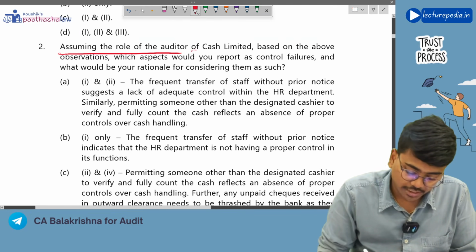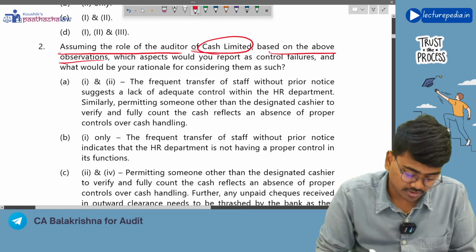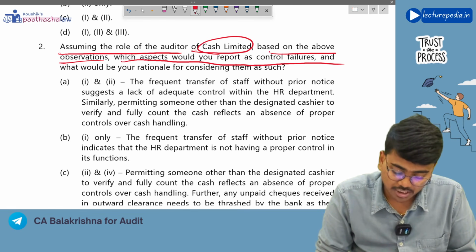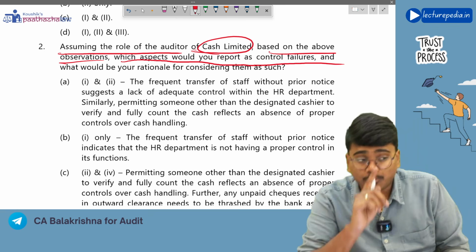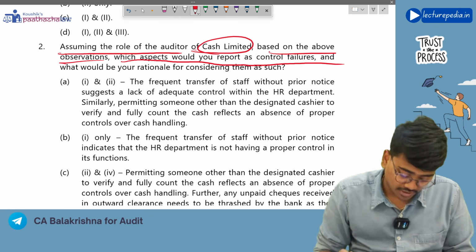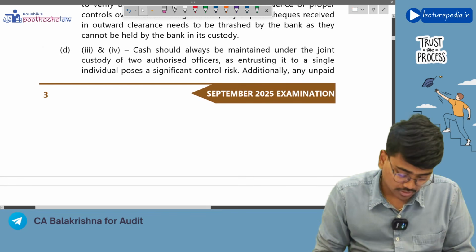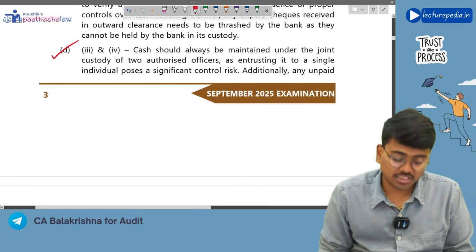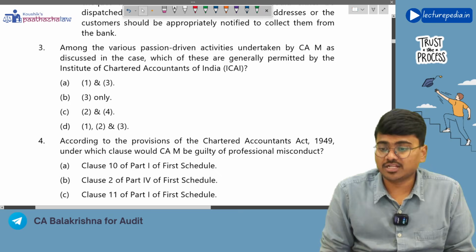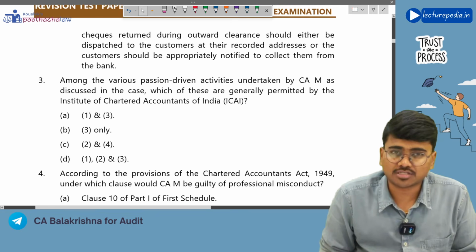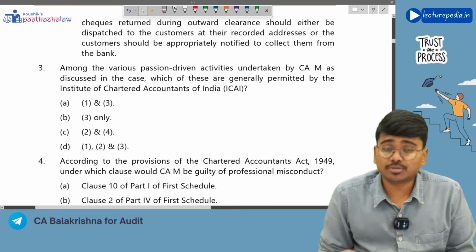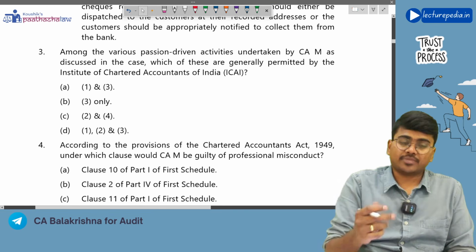Next, assuming the role of auditor of cash limited, based on above observations, which aspects you would report as control failure? Point 3 and 4 were control failures, if you remember. So yes, point 3 and 4 were control failures, where cash should be in custody of at least two officers and checks should be given to the customers, the unpaid checks.